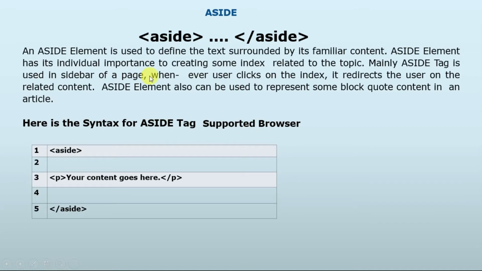So after that we have the aside tag, and the aside element is used to define content surrounded by its familiar content.